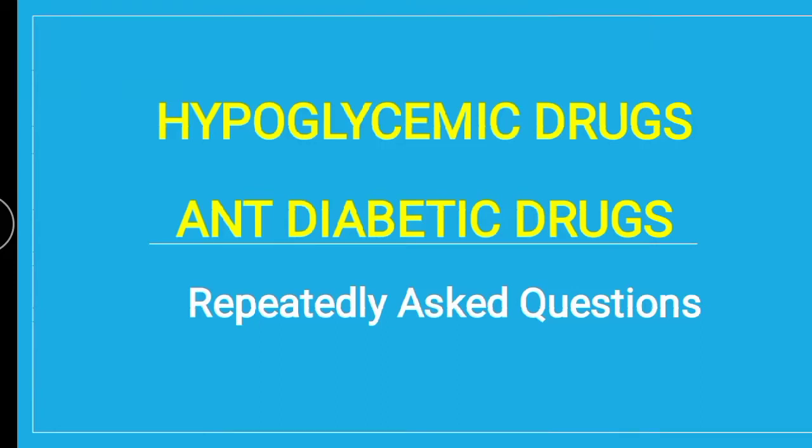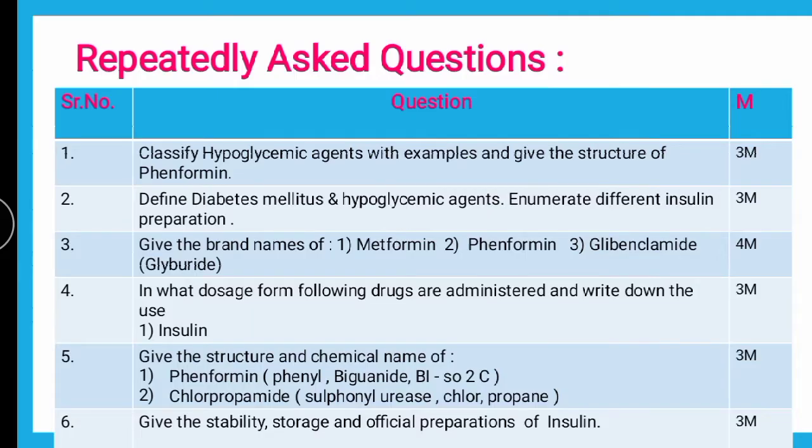Hello dear learners. Today we are going to discuss a few of the FAQs, or repeatedly asked questions, from the chapter hypoglycemic drugs, which are also called anti-diabetic drugs. To start with the first question, as we all know, we first go through the sequence, that is definitions, then classification, then we go towards the drugs and their properties.